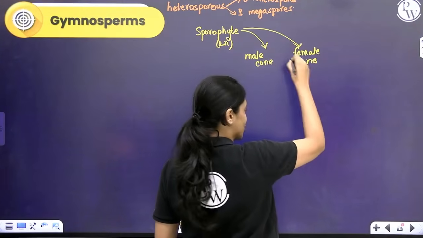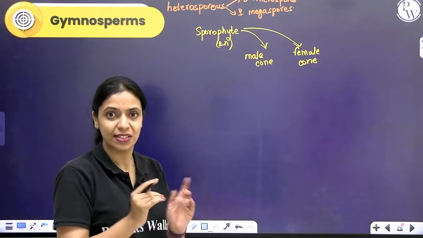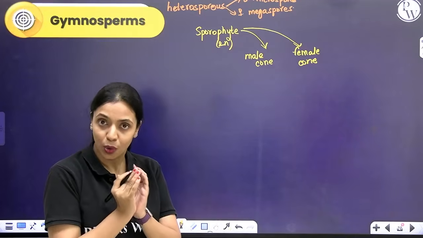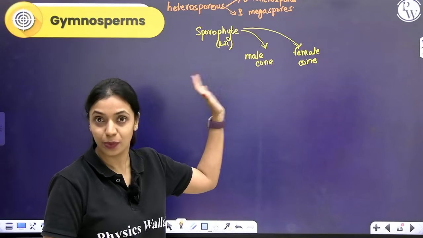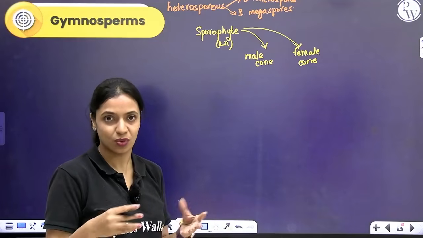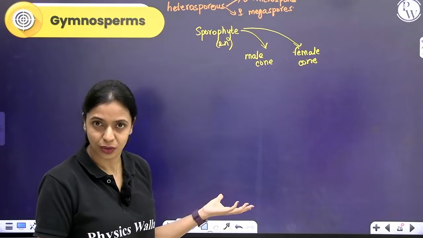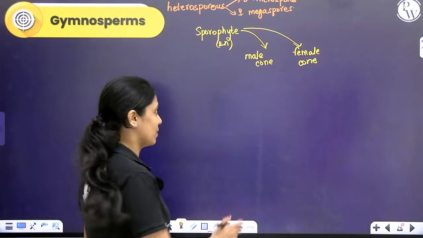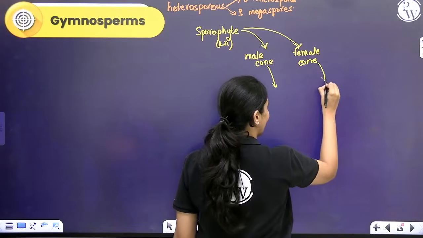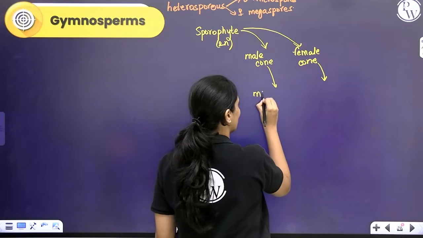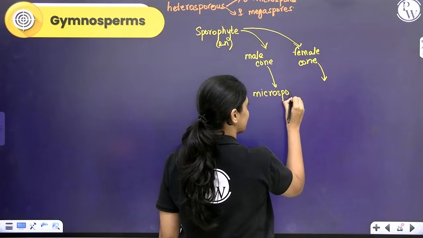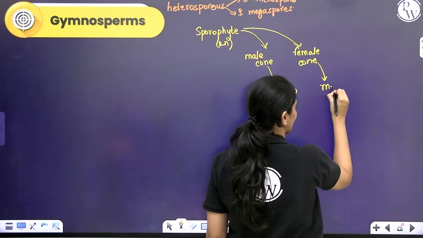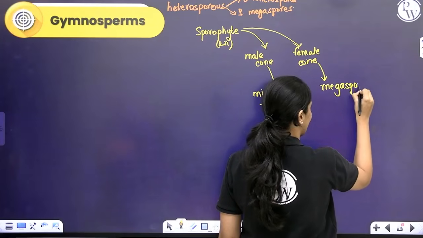Basically, within each cone, you will have many sporophylls. Within the sporophylls, you will have sporangia. Okay, similar to how I showed you cones in Selaginella and Equisetum previously. Even over here, I'm sure you've seen Pinus cones. They're very nice to look at. They make art out of it. So yeah, those are cones. So the sporophyte bears the male cone and the female cone. Within the male cone, you will have specialized leaves called microsporophylls. Within the female cone, you will have megasporophyll.